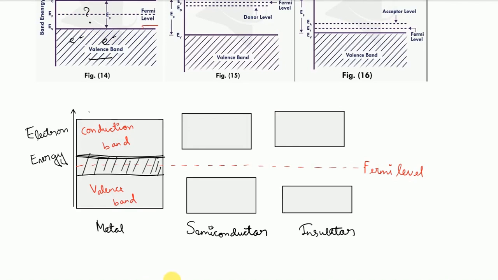So now let's understand this for the semiconductors. In semiconductors, the Fermi level lies somewhere between the valence and the conduction band, and its position changes depending on the type of doping. And in case of insulators, the Fermi level is far below the conduction band, and this is the band gap. The band gap is largest in case of insulators.